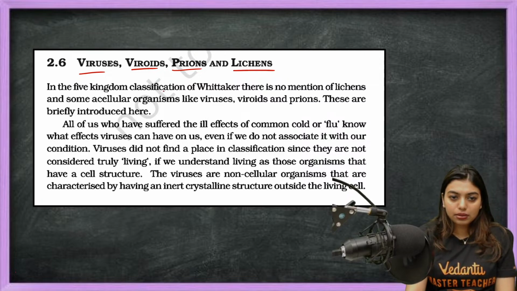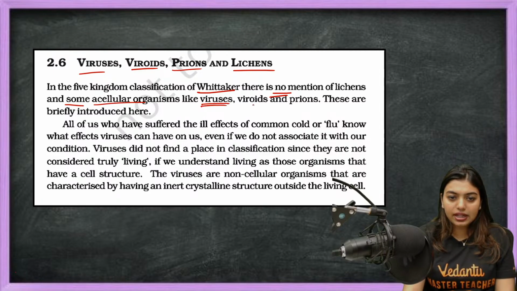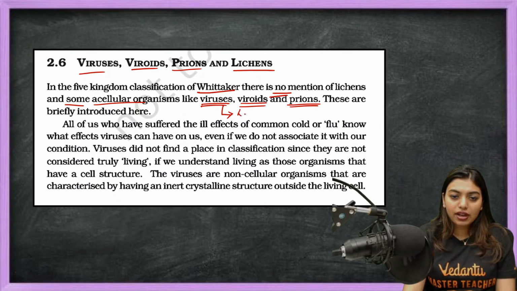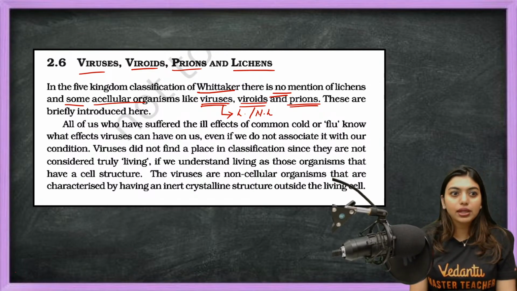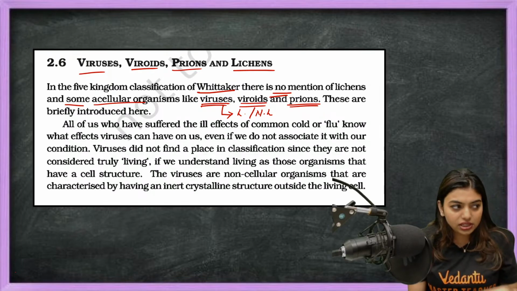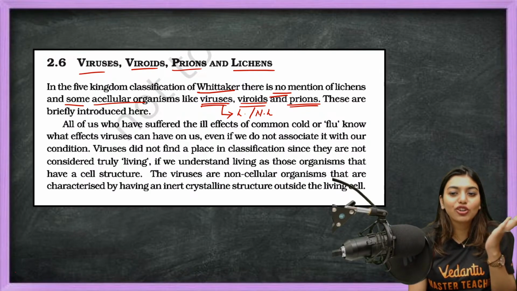So in the five kingdom classification of Whittaker, there is no mention of lichens and some acellular organisms like virus, viroids and prions, because the argument about whether virus is living or non-living is still happening. Then how can Whittaker put them anywhere? Whittaker will be like, wait, how can I put this fellow somewhere? I don't even know if this fellow is living or non-living.